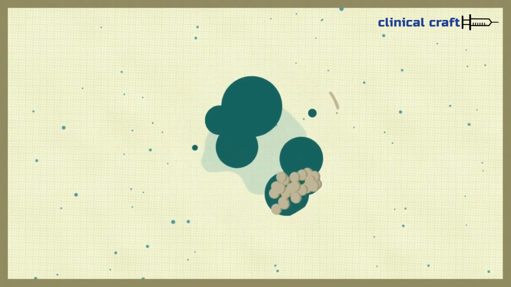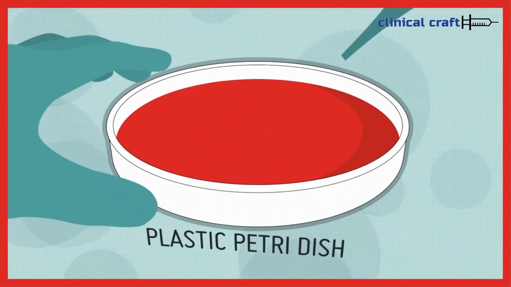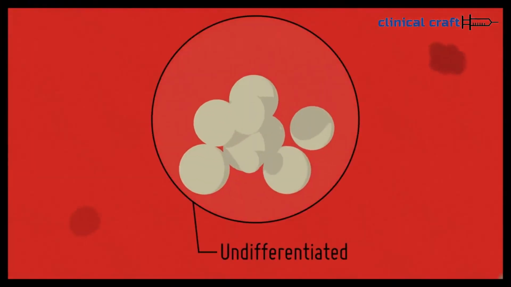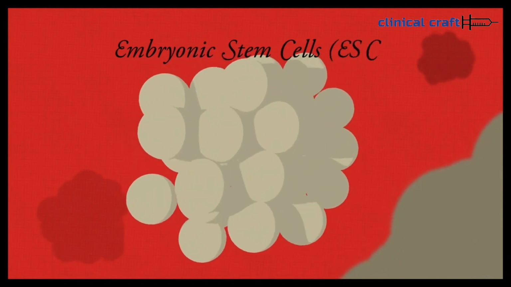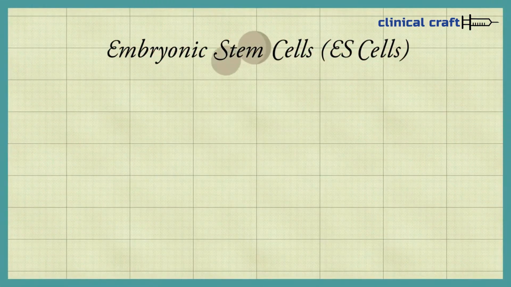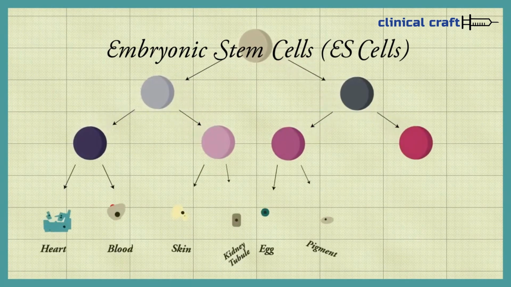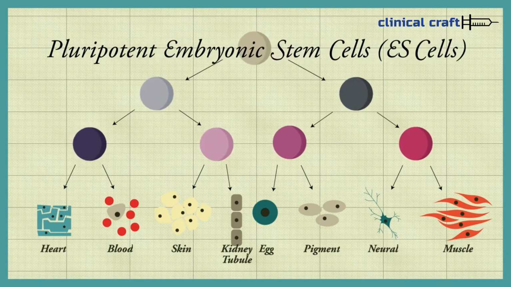If the cells of the inner cell mass are isolated, they can grow indefinitely in a plastic dish and maintain this undifferentiated state. These cells are known as embryonic stem cells, or ES cells. Like cells in a developing embryo, ES cells retain the ability to form any type of cell in the adult body. Thus, ES cells are said to be pluripotent.